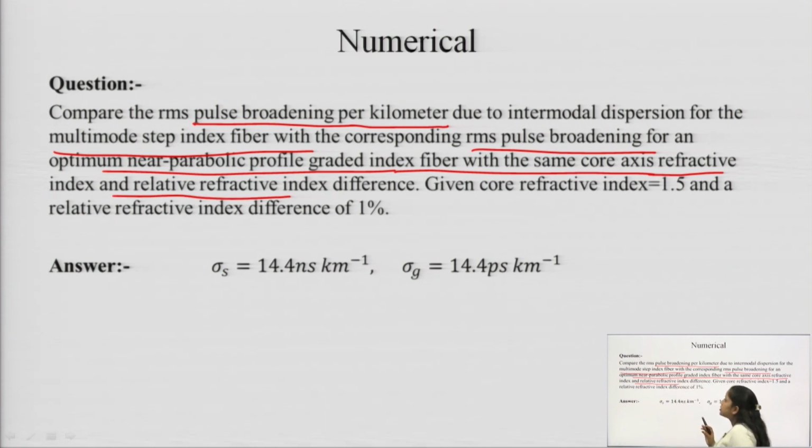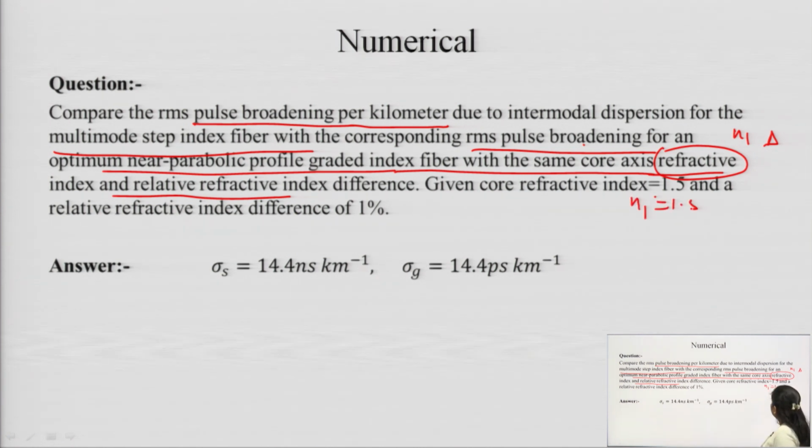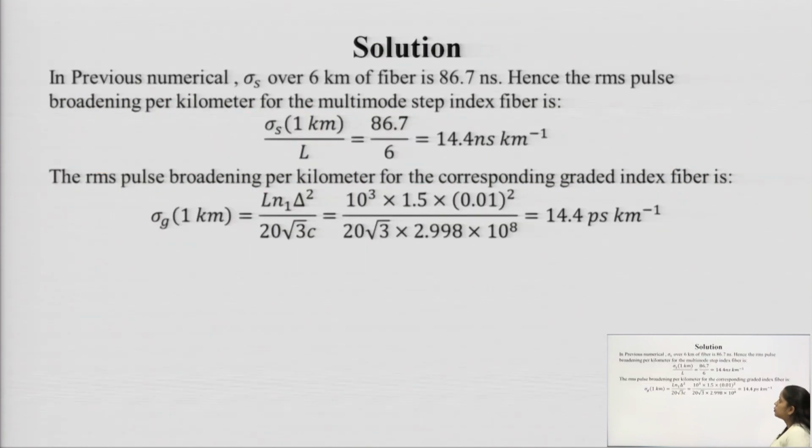That means we have taken a multimode step index fiber and a multimode gradient index fiber having the same core refractive index and relative refractive index, that is n1 and del should remain the same. So, given n1 is equal to 1.5 and del is equal to 1%, that is 0.01.